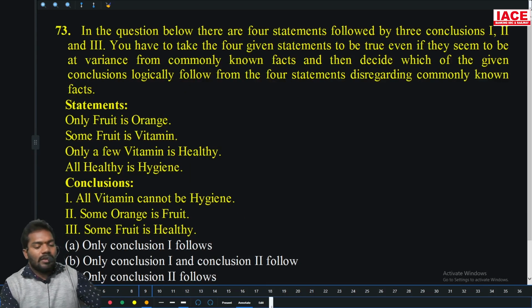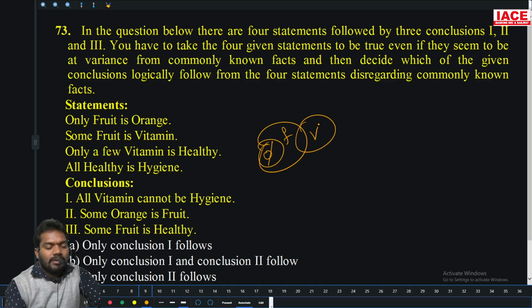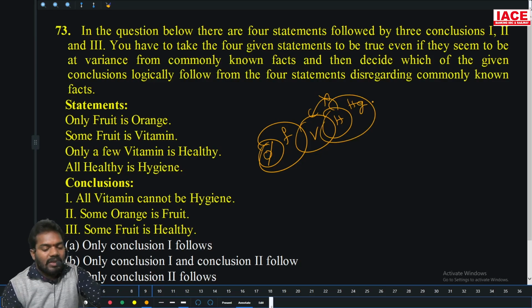Next, only fruit is orange. So all oranges. Fruit, orange is very restriction area. Some fruit is vitamin. Only few vitamin is healthy, some part of vitamin is not healthy. And all healthy is hygiene. Okay. All vitamin cannot be hygiene. They are not given about restriction about hygiene. So now you can free that hygiene. So not follows.